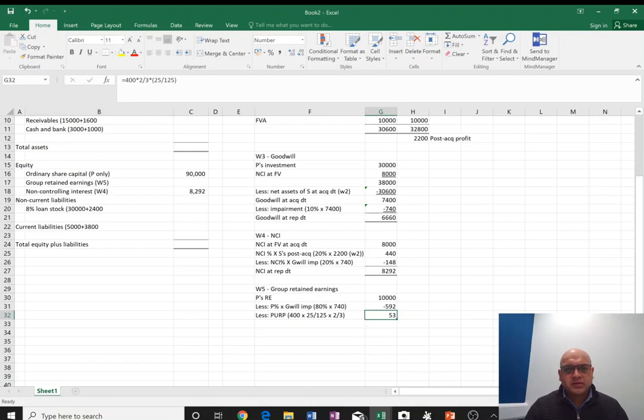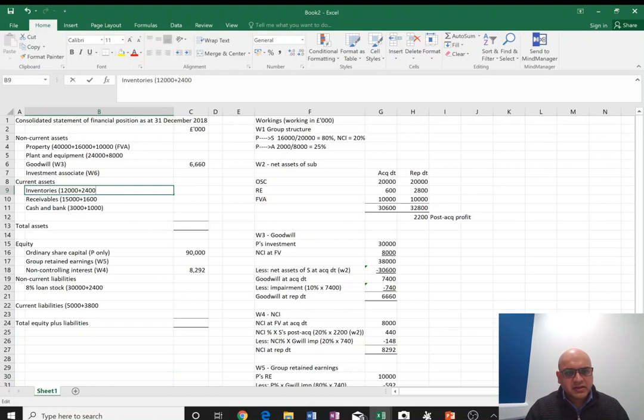Good, but the whole equation needs to be negative 50 because it's a loss. So we are debiting parent's retained earnings, and we are going to credit subsidiary's inventories.